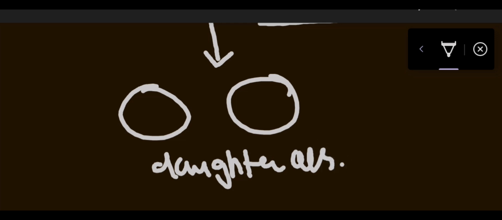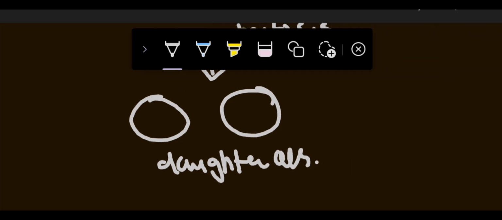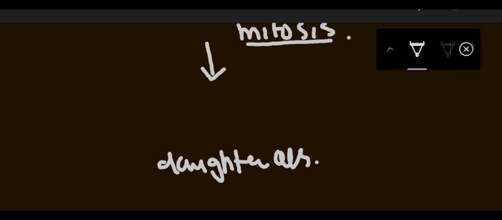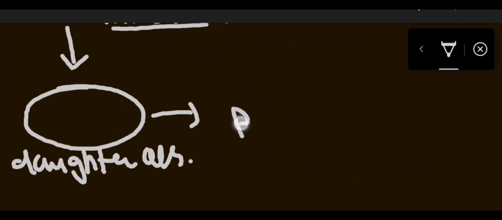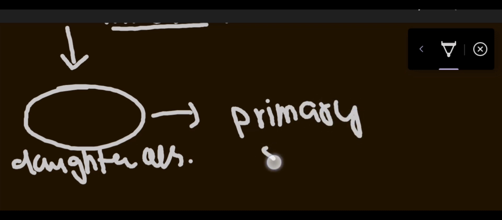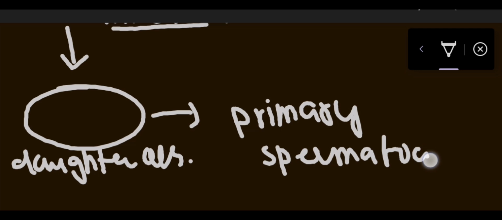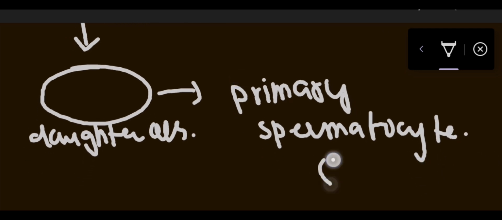When they produce daughter cells, sorry, this is not 2, only 1. And now this is known as primary spermatocyte. Primary spermatocyte is again diploid.